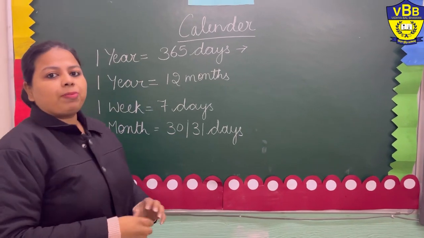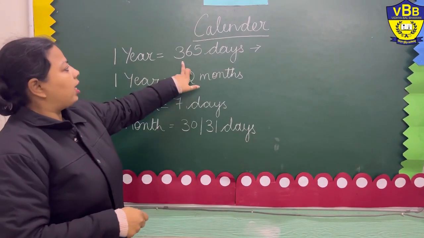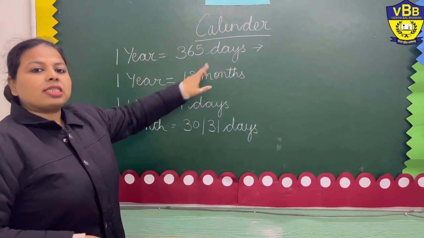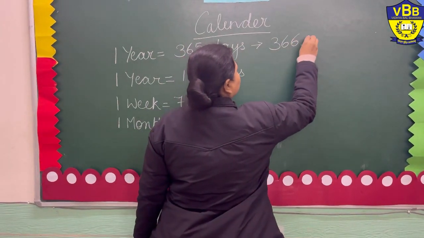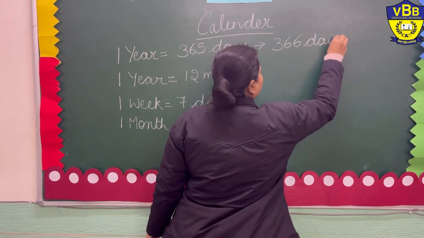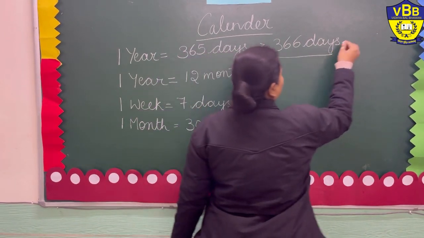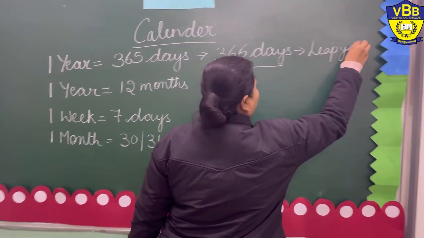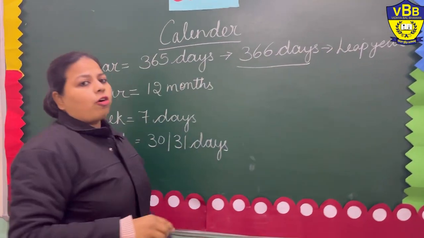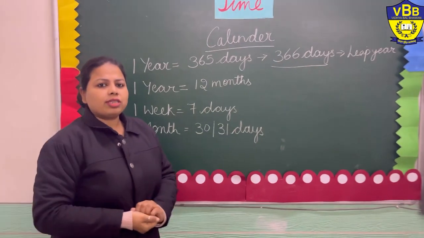And in that leap year, the number of days is 366. We call it 366 days in that leap year. And this is called leap year, and it comes after every 4 years. Have you noticed that?